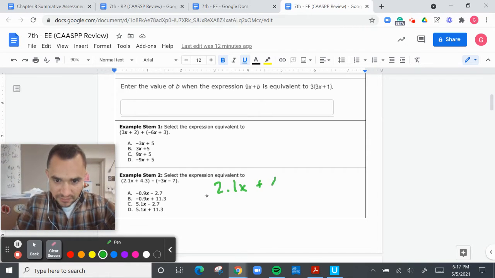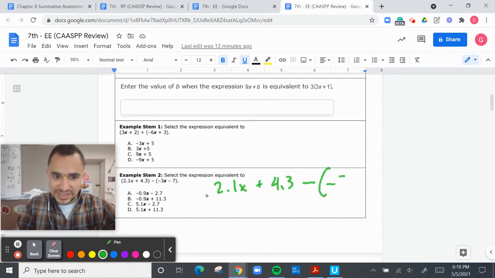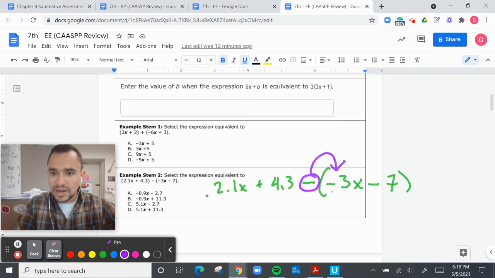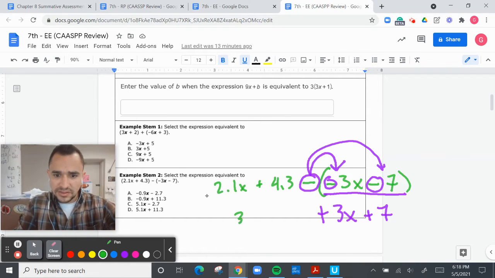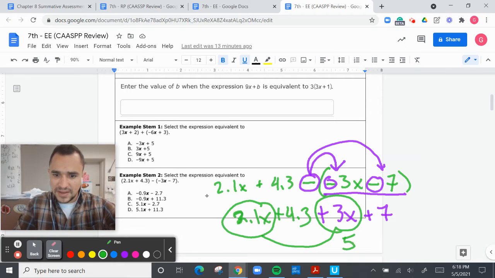2.1x plus 4.3. The parentheses, we don't really need to do anything there. Minus, then we have parentheses, negative 3x minus 7. Ha! I love this. So we have a negative here. We distribute this negative. We want everything in here negative, or the opposite, I should say. So negative is going to be a positive 3x, and a negative is going to be, let's circle them, a positive 7. And then we're just going to bring down everything else. Ooh, that's a 2. Oops. 2.1x plus 4.3. Add this with this. That should be 5.1x. And there's 5.1x there.